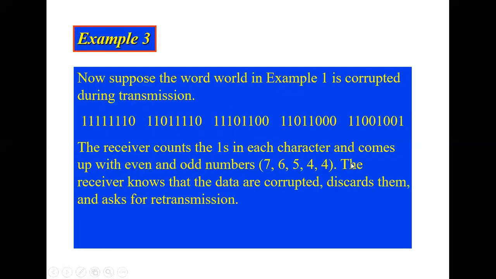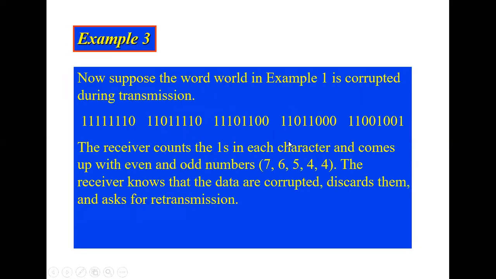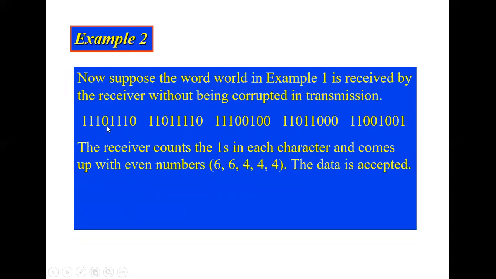Okay, if I change a bit, for example from 0 to 1, see here, now suppose the word in example 1 is corrupted during transmission. If the word is corrupted, instead of 0, I'm going to change this to 1. Instead of 0, I'm going to change this to 1.